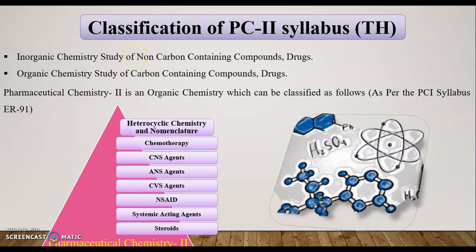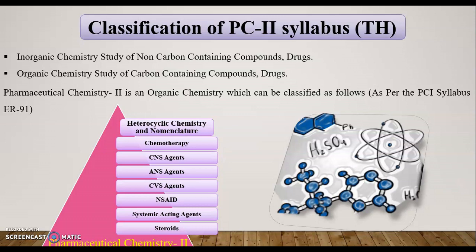This is the classification of the syllabus as per the agents which act in our body, on different organ systems. In human anatomy and physiology, we learn the various systems, that is central nervous system, autonomic nervous system, urinary system, digestive system, cardiovascular system.